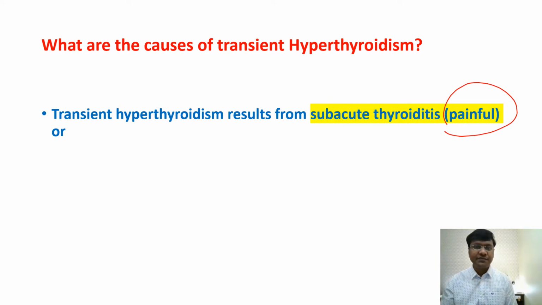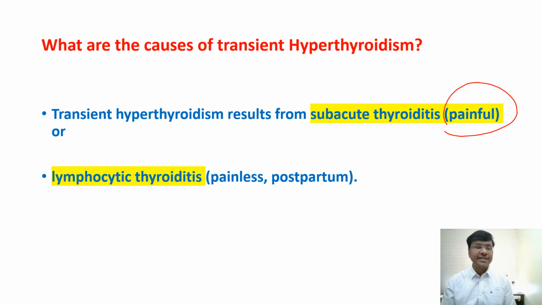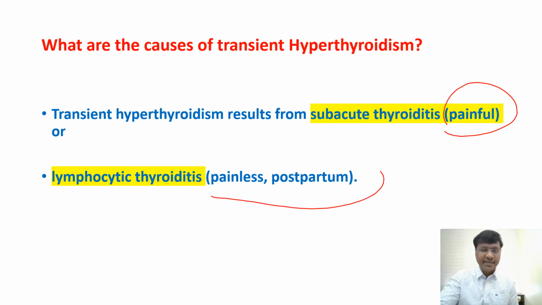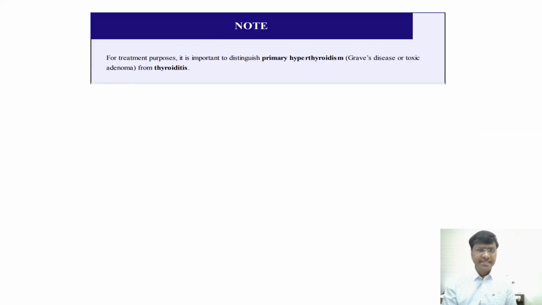And one more condition causing transient hyperthyroidism is lymphocytic thyroiditis. Lymphocytic thyroiditis is a painless postpartum condition, right? So these are the causes of transient hyperthyroidism, where the hyperthyroidism will be there only for a short period of time.